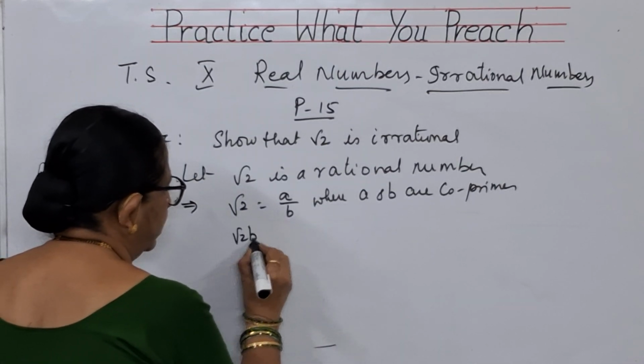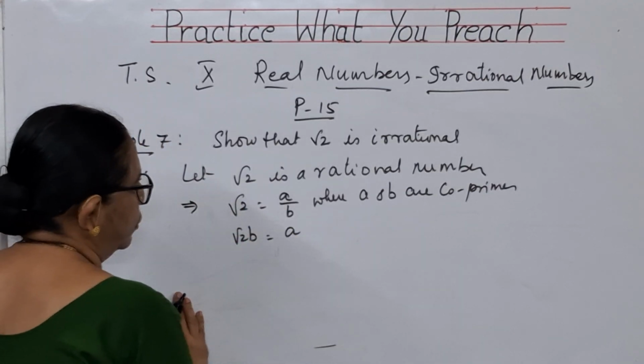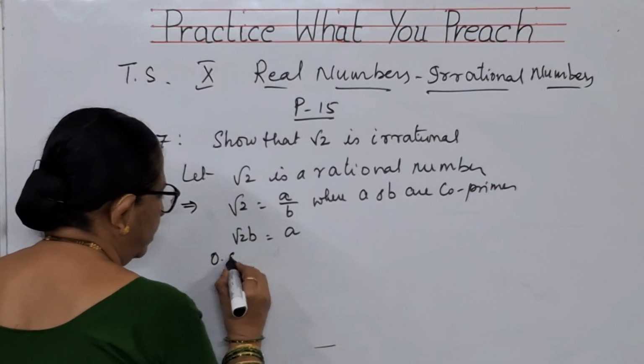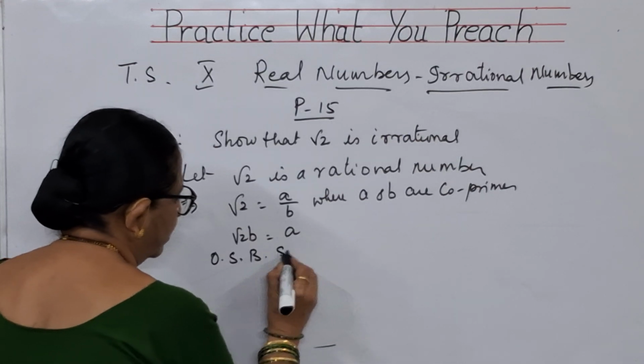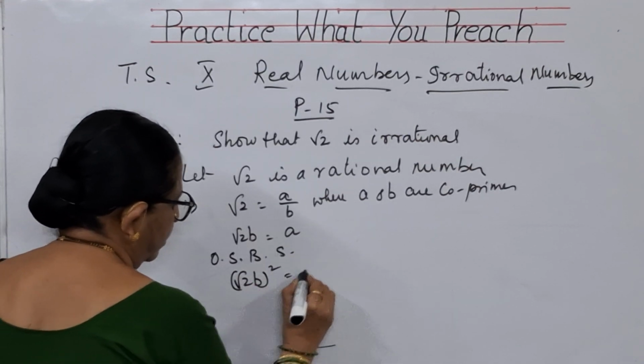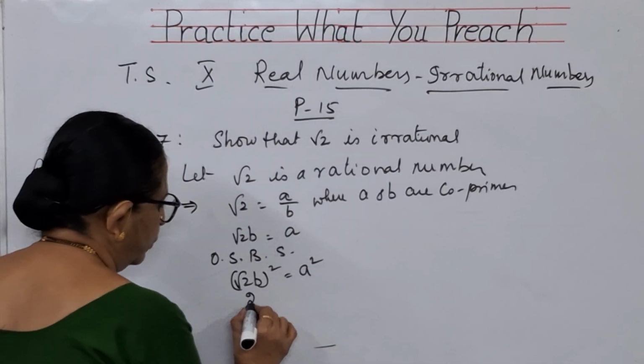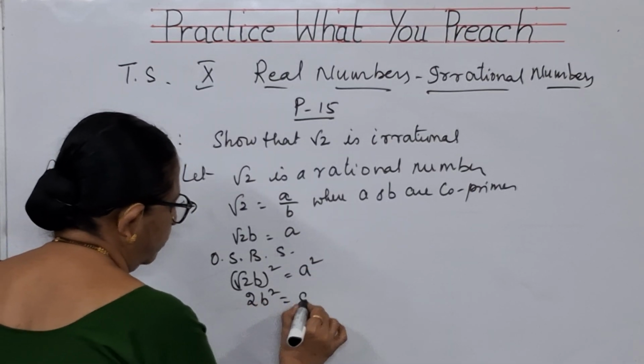Root 2 b is equal to a. I have sent this b here. Root 2 b is equal to a. On squaring both the sides, root 2 b whole squared is equal to a squared. That means 2 b squared is equal to a squared.